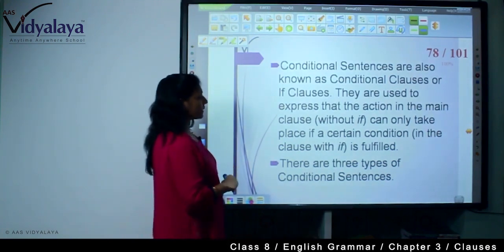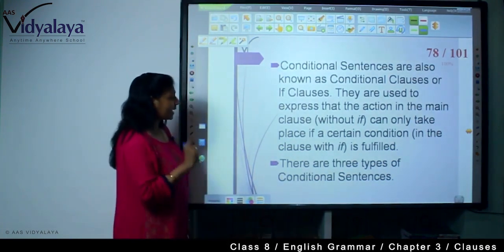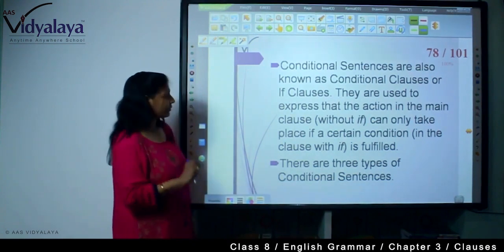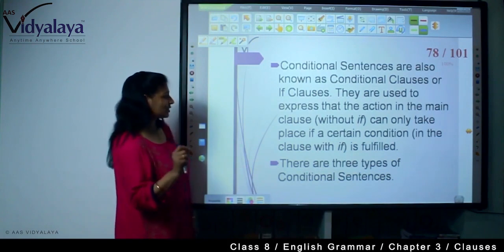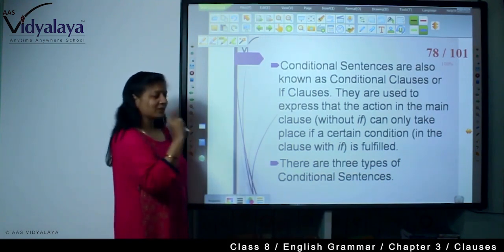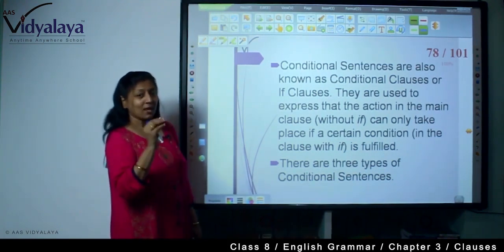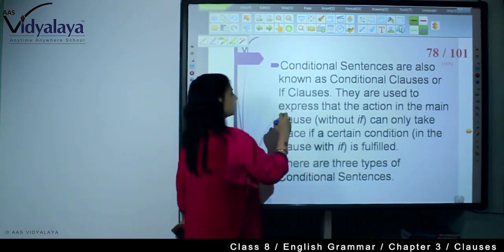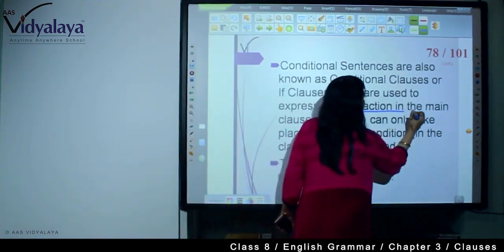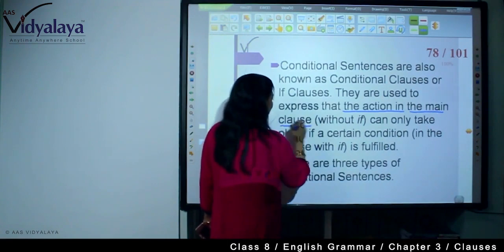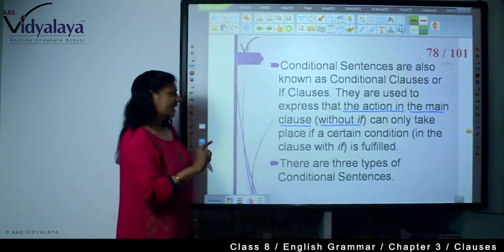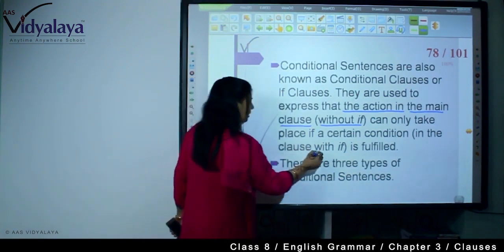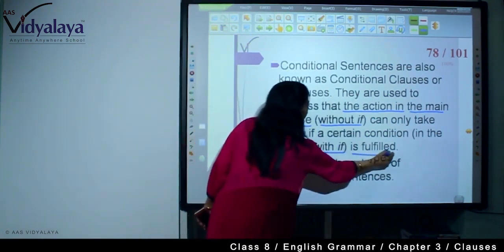They are used to express that the action in the main clause, that is, without if, can only take place if a certain condition in the clause with if is fulfilled.